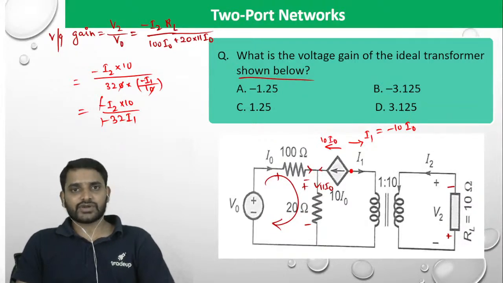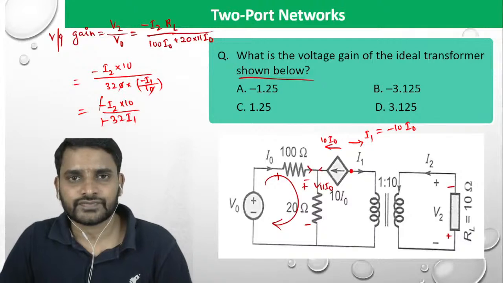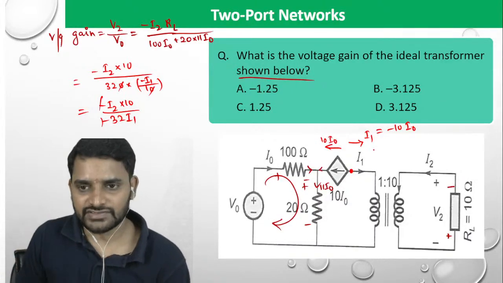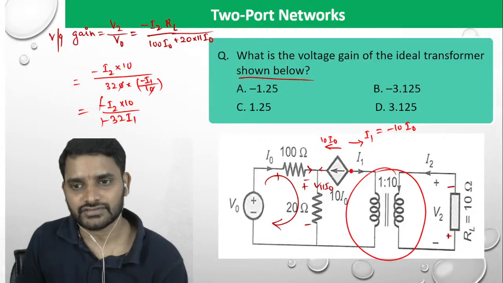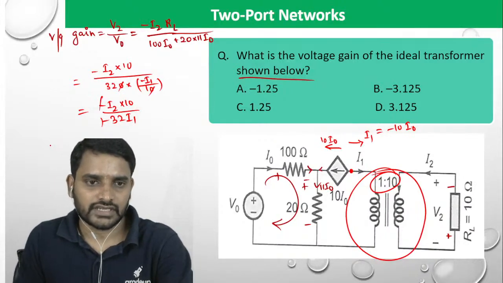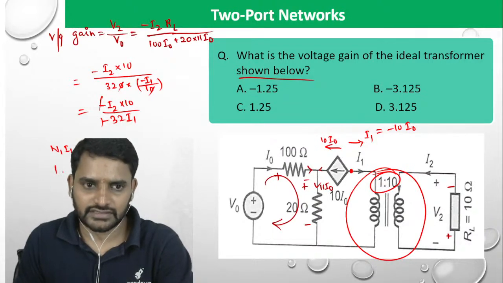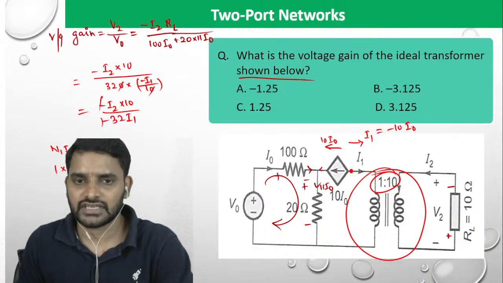How do you replace I2 and I1? Either I2 in terms of I1 or I1 in terms of I2? It is a transformer. Do not forget, it's a transformer. So there is a relation between I2 and I1 in terms of turns ratio. That's the reason why he has given 1 is to 10. So N1 I1 is equal to N2 I2. N1 is 1, I1 we do not calculate. N2 is 10. I2 is how much?